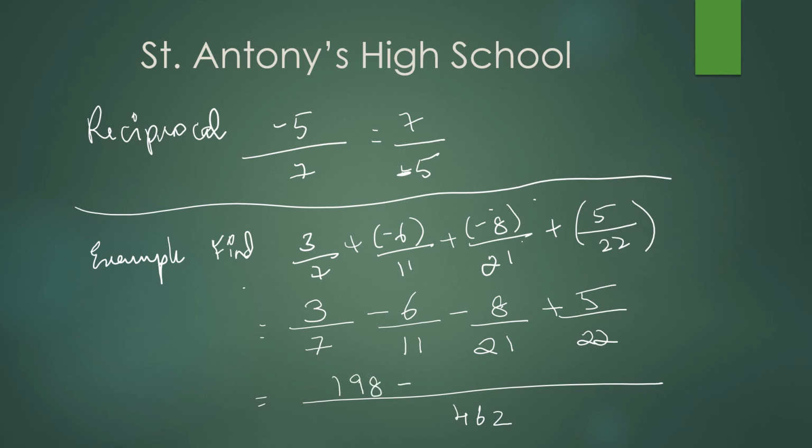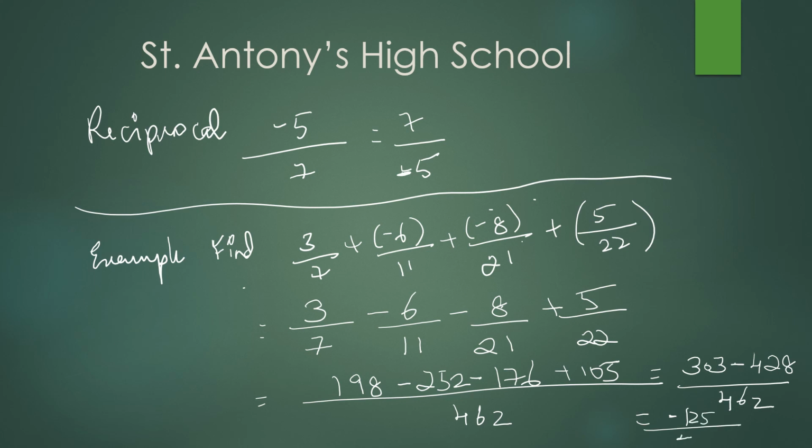So if you divide and multiply with the numerator, 198 minus 252 minus 176 plus 105. Minus minus, you add it, plus: you add 198 plus 105, 303, minus 428 by 462, which is equal to minus 125 by 462. You know, children, the LCM, no need to do it once again. So you do it at home once again.